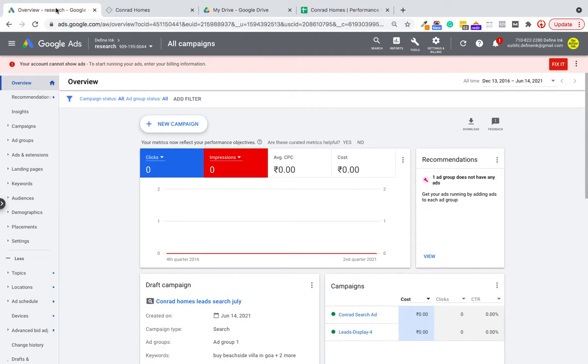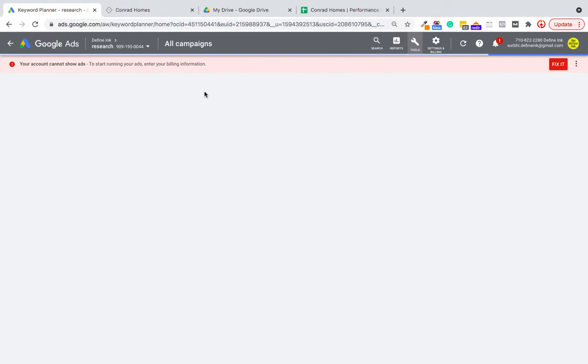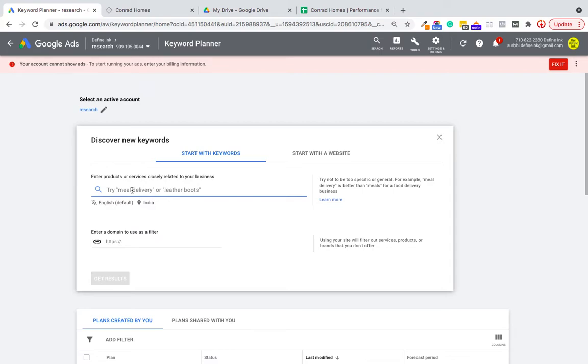We'll go to Google Ads. We'll go to Tools, Keyword Planner. We will create one good performance sheet here. So first we'll discover new keywords and then we'll see the forecast. As we intend to use keywords which are strictly for Goa and with an intent to buy. So, "buy villa in Goa."